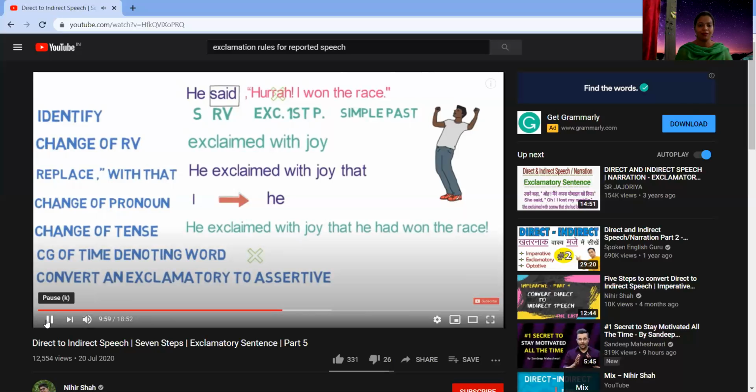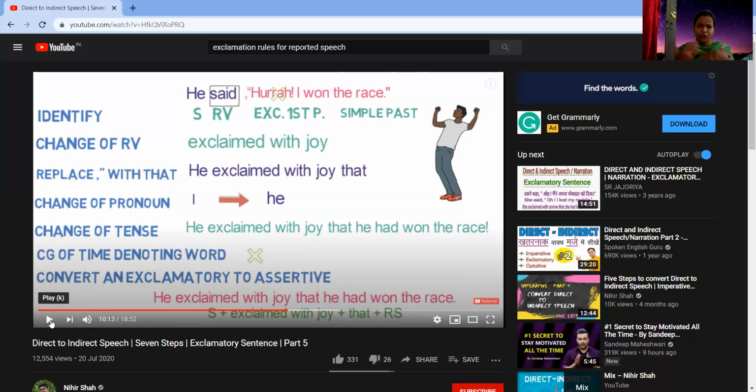Finally, the sentence will become: He exclaimed with joy that he had won the race. And we can see that the sentence is as per the structure, subject plus exclaimed with plus that plus reported speech. Okay, so that was very nicely explained, I would say.